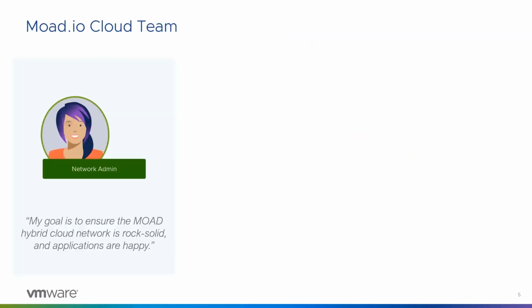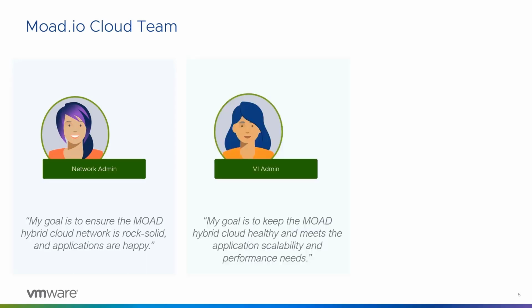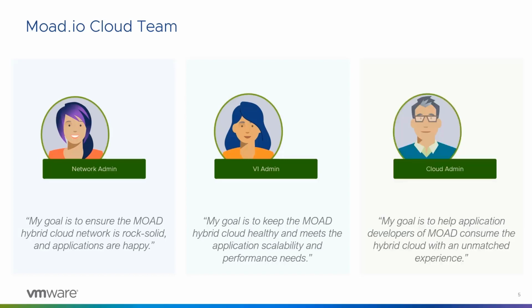So to introduce you to our team, first we have the network admin, which Martijn will be representing. Martijn's goal is to make sure the network is rock solid, applications are happy, the network is performing well. Next is the vSphere admin. That's myself. My goal is to make sure the hybrid cloud is healthy, meets our demands for applications, availability and performance needs, and we have capacity. And then lastly, we have the cloud admin, which will be Vincent, and he will help show how we can create a self-service cloud, allow our internal users and developers consume our hybrid cloud.